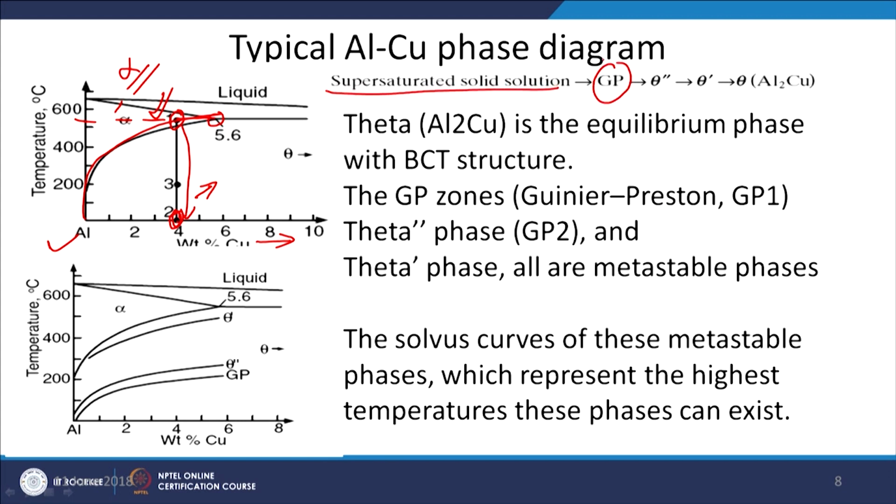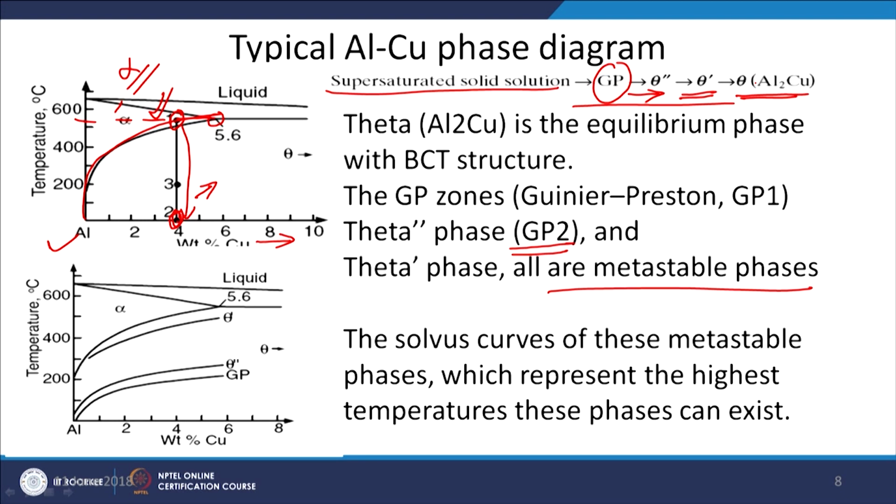First, the GP zones, or the Guinier-Preston zones, are formed. Then the theta double dash precipitates, which are GP2, Guinier-Preston 2 precipitates, are formed. Then theta dash precipitates are formed, and all these three types of precipitates are metastable in character. Then the stable phase, which is theta, is formed. This is of the body centered tetragonal structure.